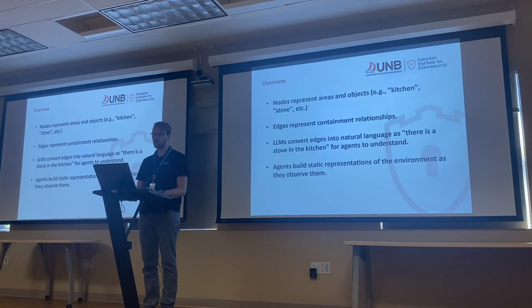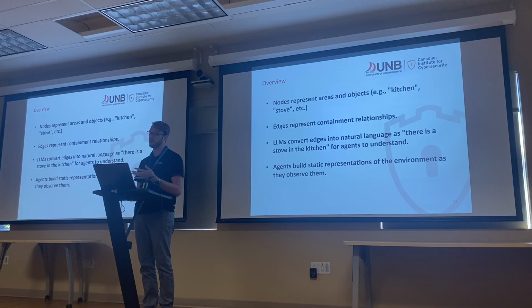So in this world, nodes are going to represent areas or objects, right? And they could also be a kitchen or a stove. And edges between these things are going to represent containment relationships. And what we're going to do is have a large language model that will observe these edges and translate them into a form that another agent might understand. So for example, if there's an edge between a kitchen and a stove, we might say there was a stove in the kitchen, and that will be translated by the model.